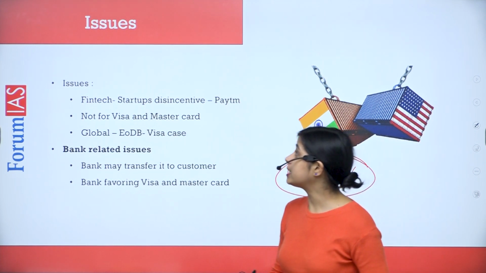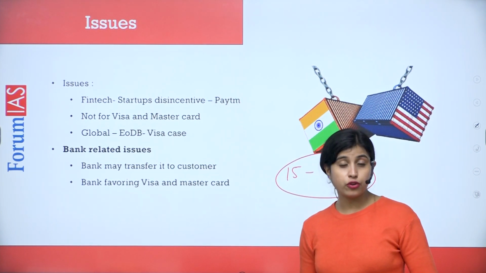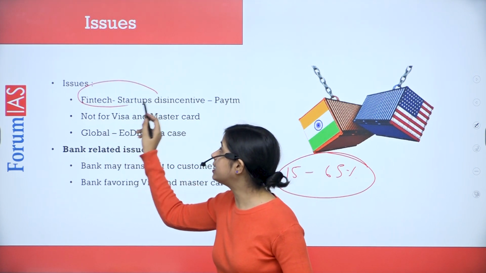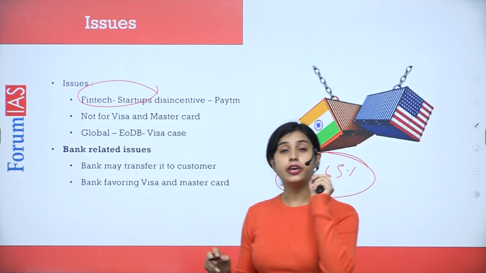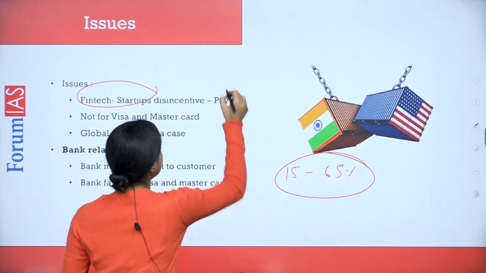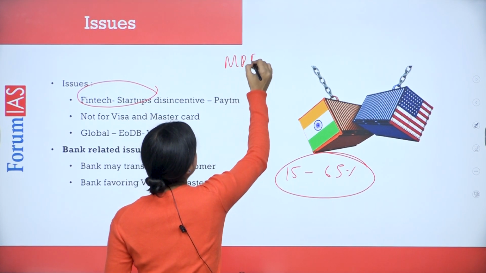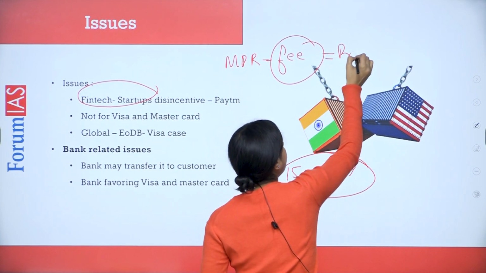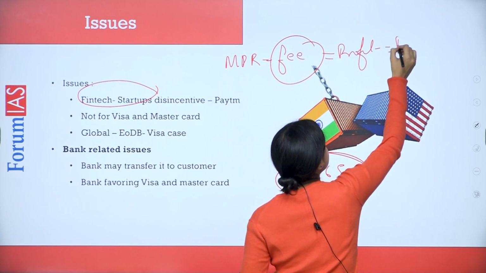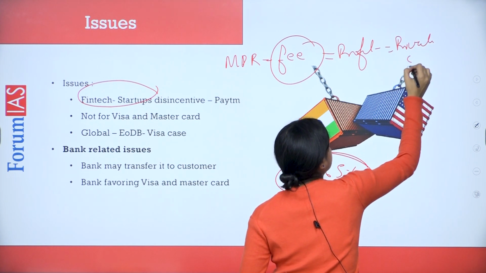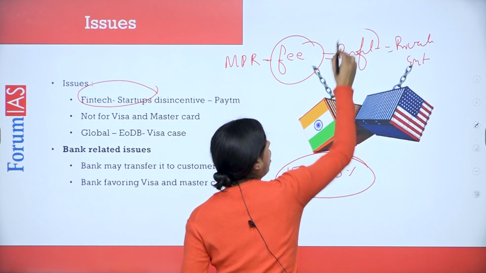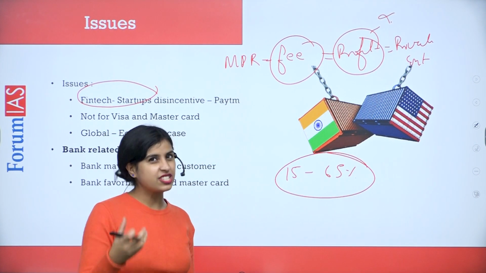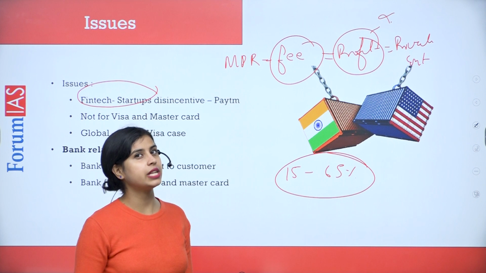The issues that you can see here: because of the withdrawal of MDR, your fintech and startups were actually disincentivized. Because if you see, MDR is basically a fee charged on any service. MDR is what? Fee. Fee is what? A profit to any private entity. And a business does not work if there is no profit. MDR was not actually extraction. It was a fee for any service that you're getting.